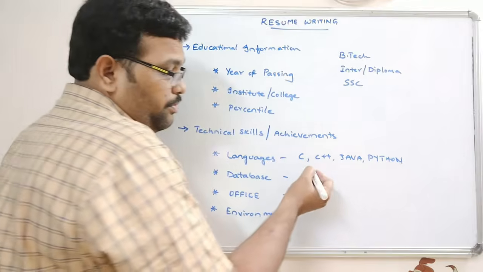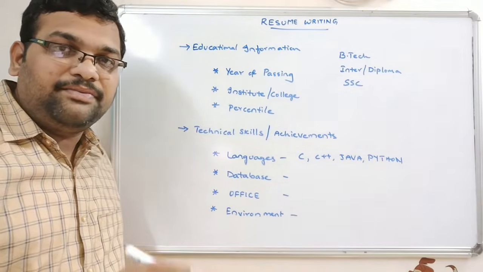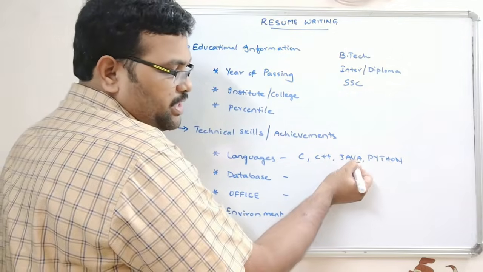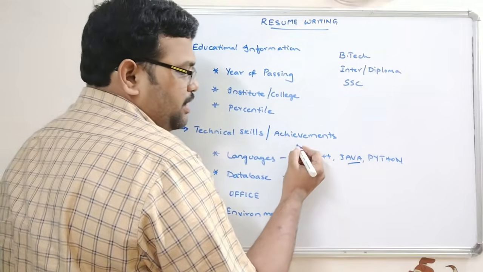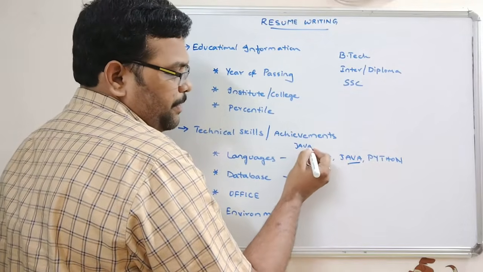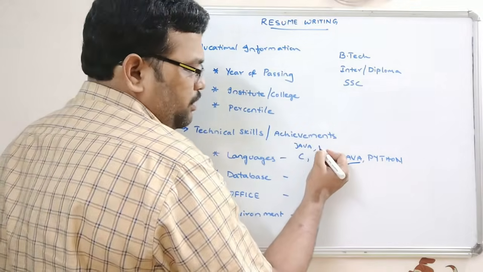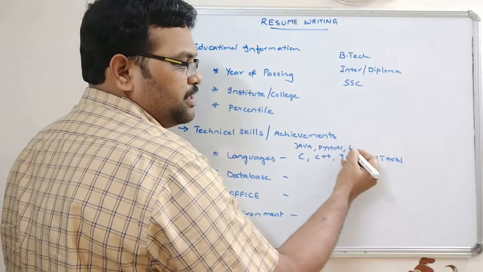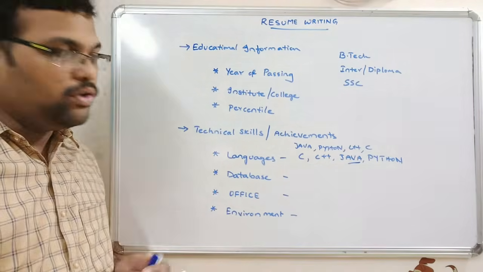Be careful while writing these programming languages. Follow the order of which you are most familiar with first. If you are most familiar with Java among all of these, first include Java here. Then if you are familiar with Python, include Python, and then C++, then C. Like this, you can follow the order.